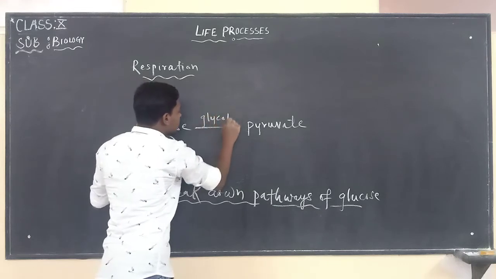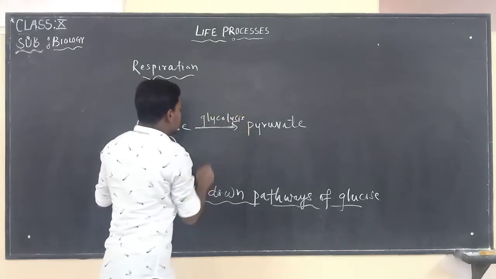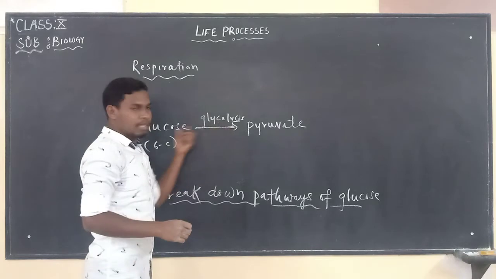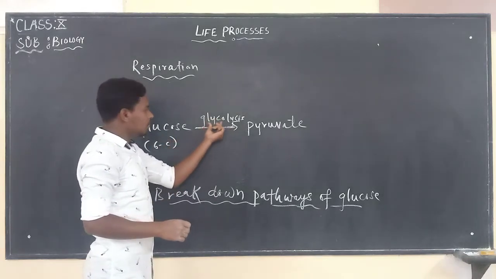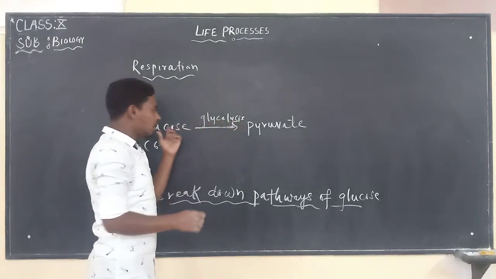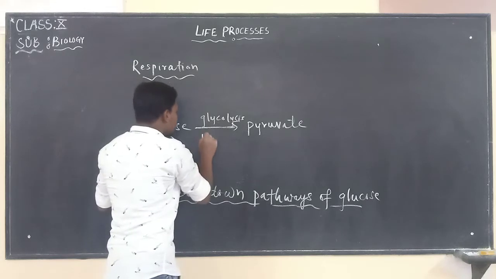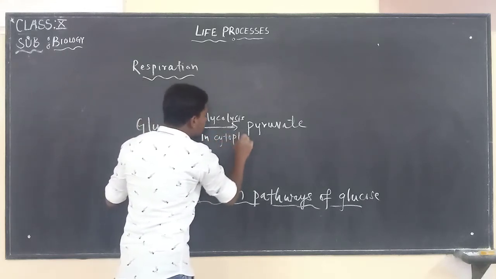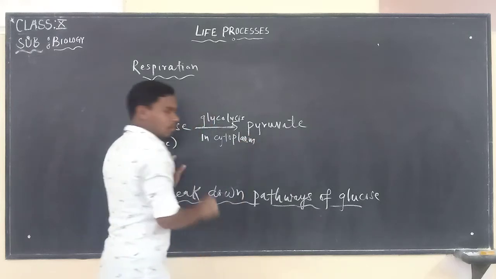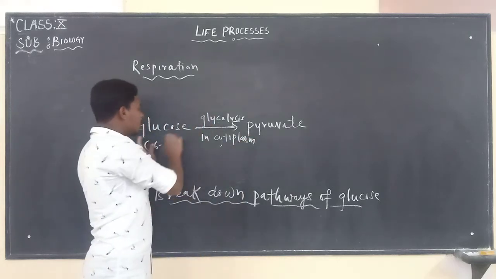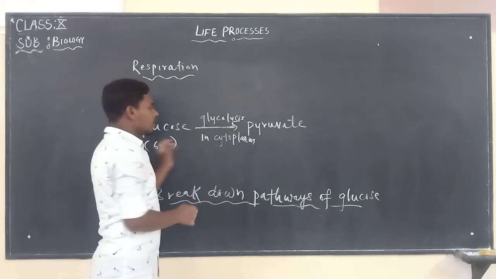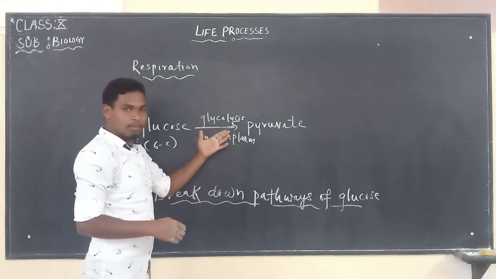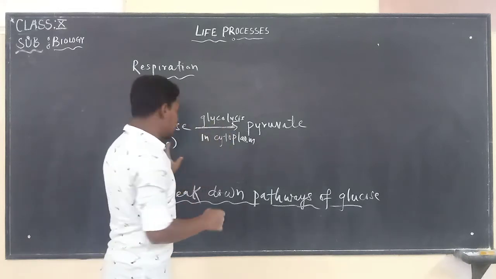Glycolysis. Glyco means glucose, lysis means broken down. This takes place in the cytoplasm. So this glycolysis is the common process of both aerobic as well as anaerobic respiration.